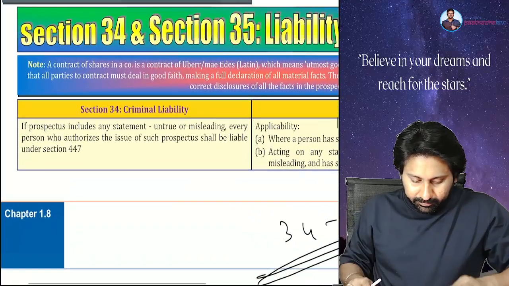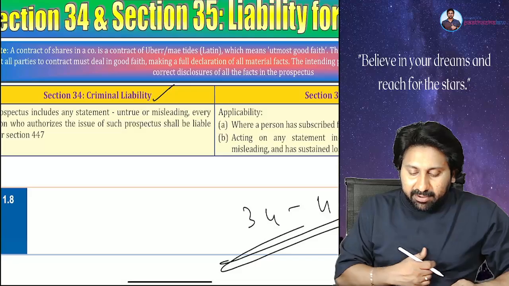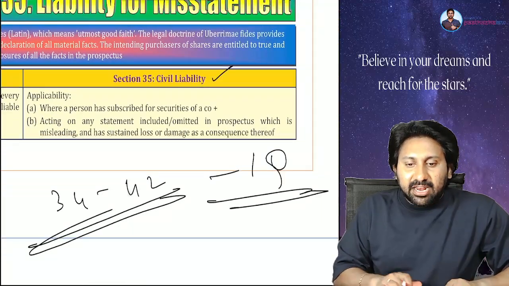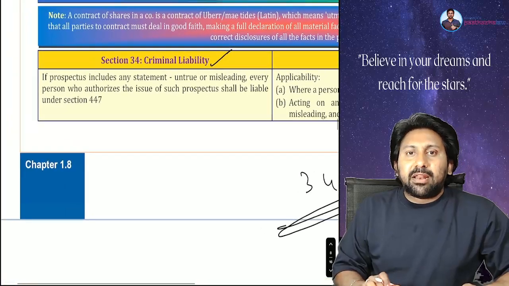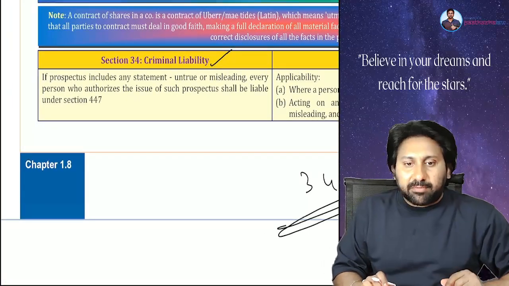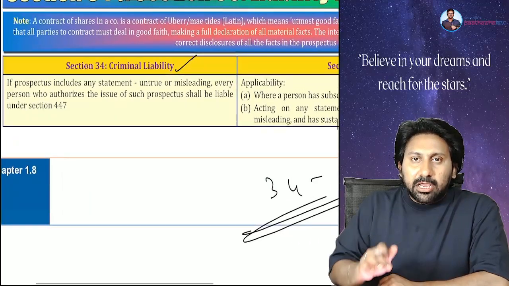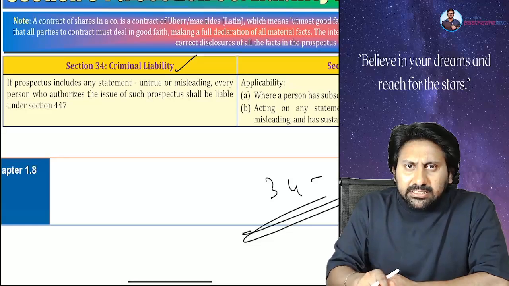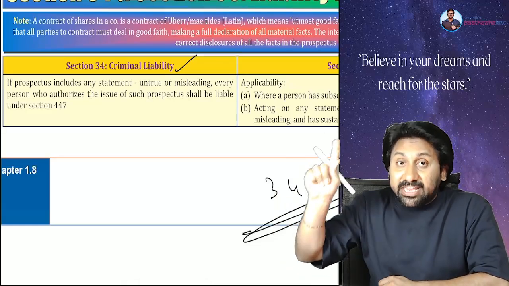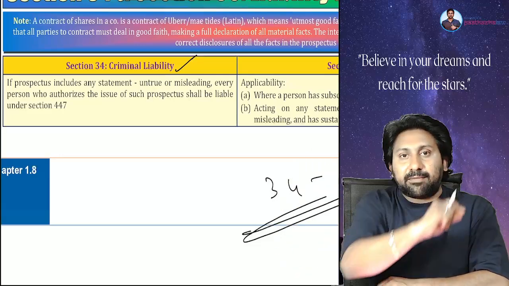See, 34 will be talking about criminal liability. 35 will be talking about civil liability. What do you mean by criminal liability? For the wrong done, punishment should be given. That is criminal liability. That will be fine, imprisonment. Civil liability means because of your mistake, some innocent person is suffering. You should compensate that innocent person for his suffering. That concept is called civil liability.